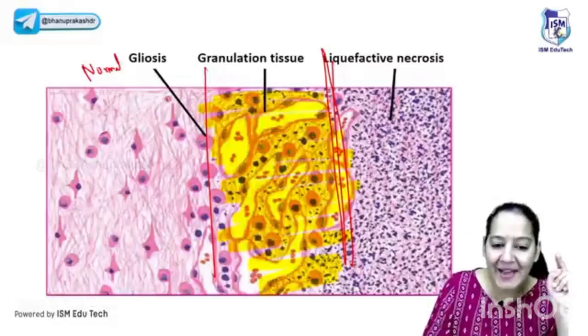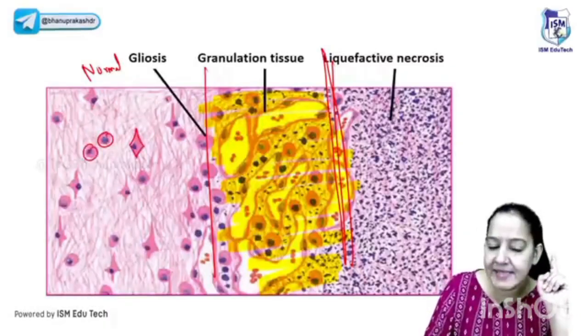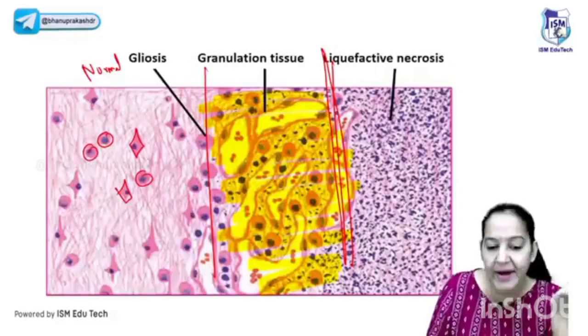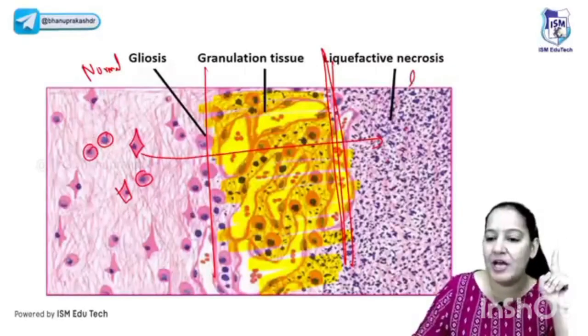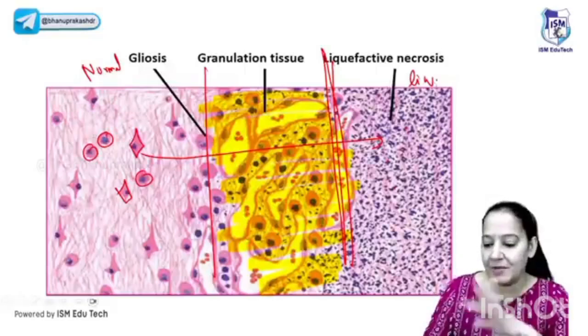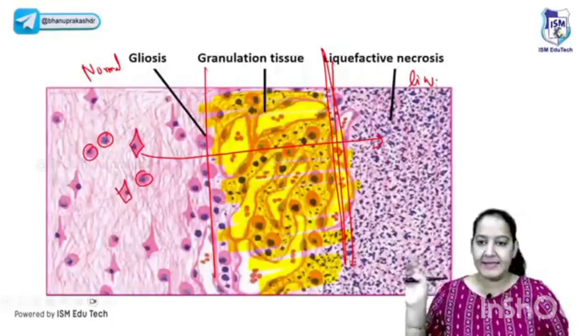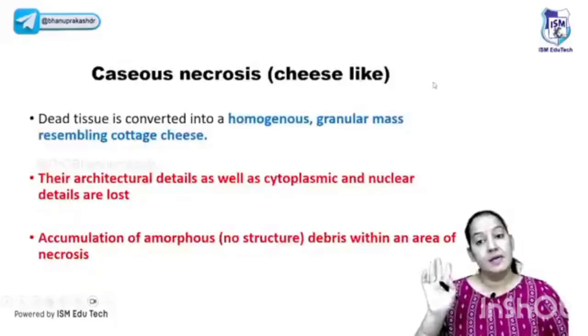Let me show you. Normally, I can see the neurons. See the outline, the cytoplasm, the nucleus. I can see all three details. But when it converted to necrotic tissue, I can see nothing. What I can see is dots. This is all liquid material. So there is neither architecture, nor cytoplasm, nor nuclear details. Appreciate the diagram. This is liquefactive necrosis.